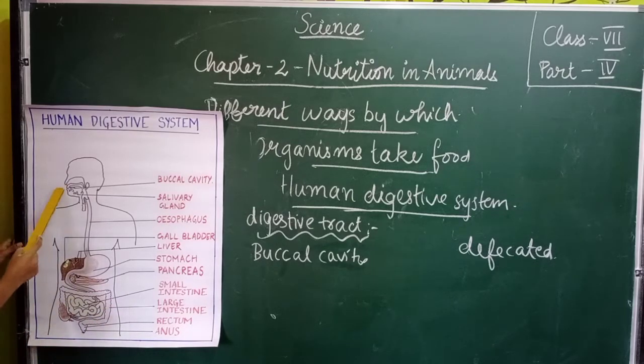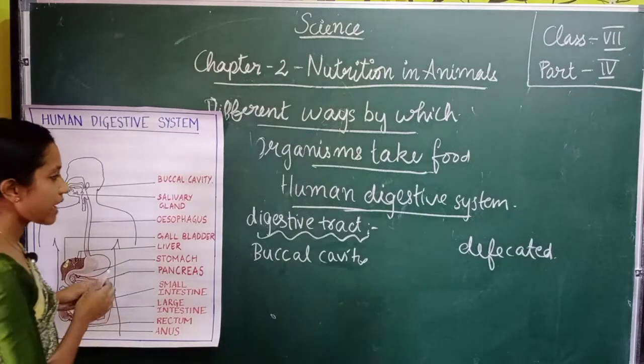Understood? The food enters through the buccal cavity, moves out to the esophagus. This pipe-like structure is called the esophagus, and it will reach the stomach. Afterwards, what will happen? It will move out to the small intestine. You can see this coiled structure. They are very much coiled. Okay. Then it will enter the large intestine, which is surrounding here, and it will move out through the